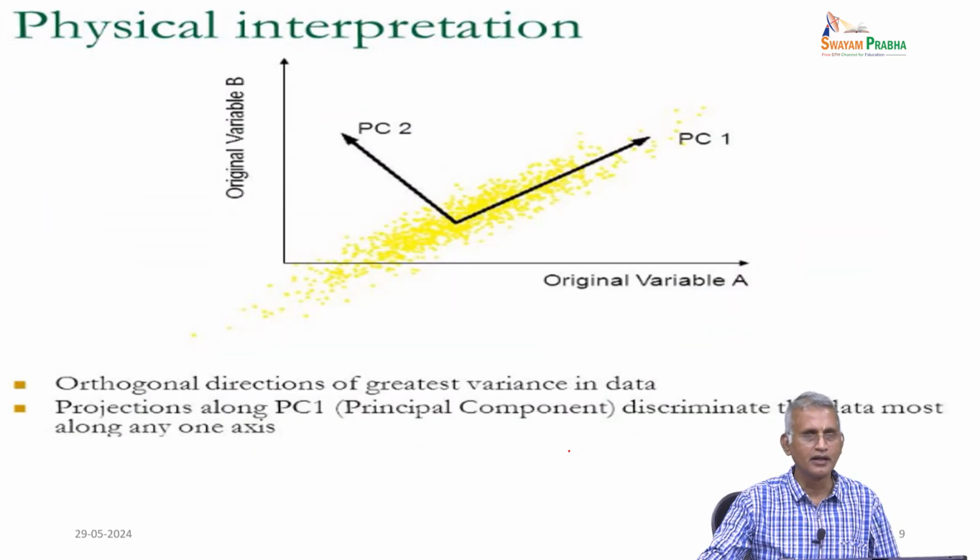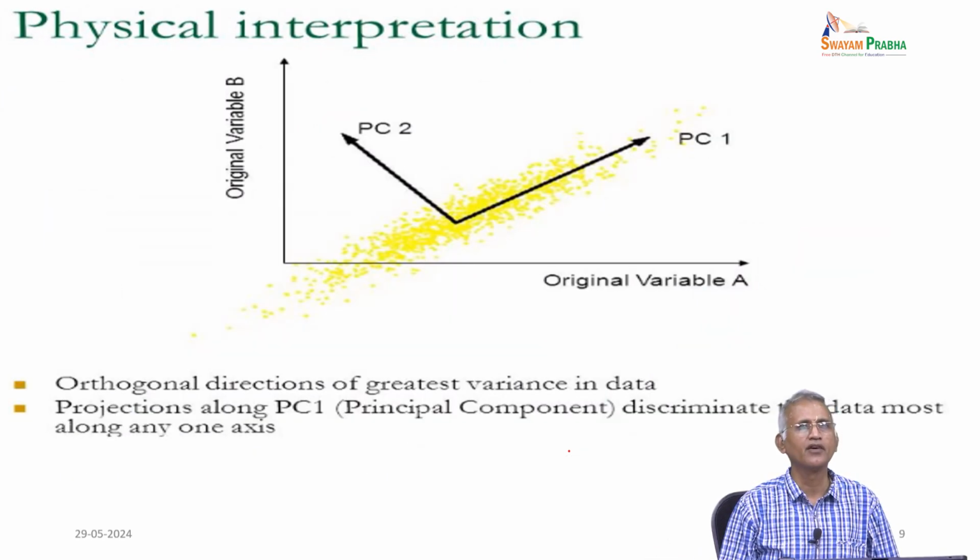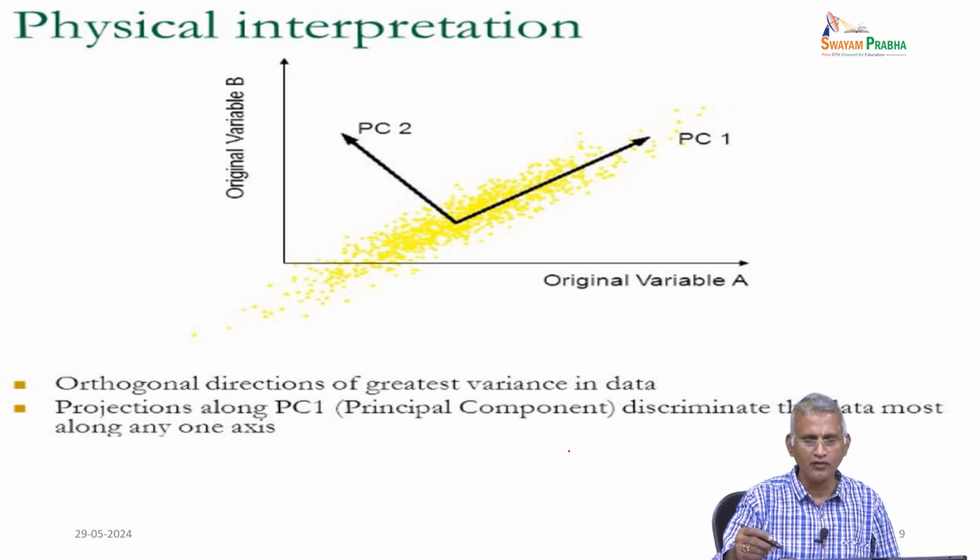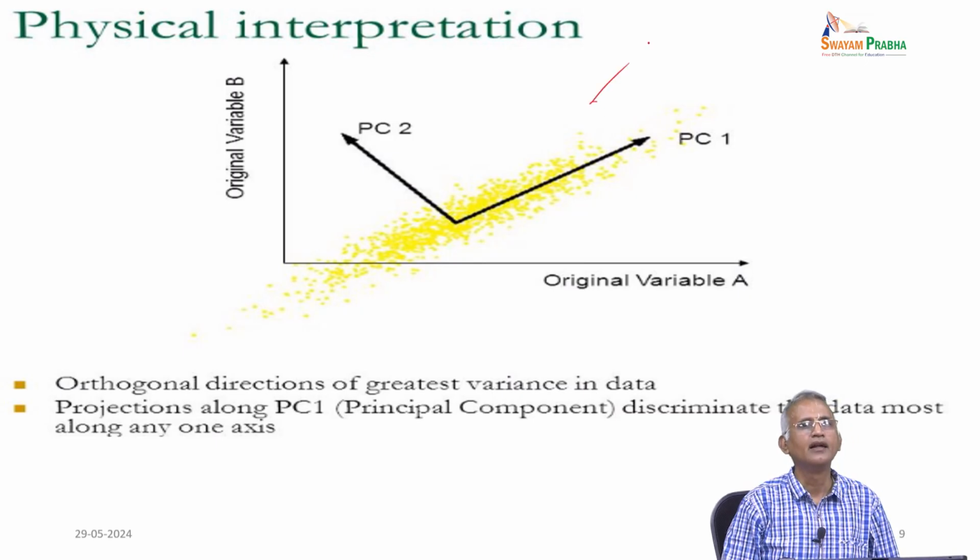Once you know the physical interpretation of eigenvalue and eigenvector, we have the original variables A and B, and the principal components are generated with the help of this picture. You check whether they are orthogonal to one another or not, so that we can check orthogonal and orthonormal and the corresponding projection.